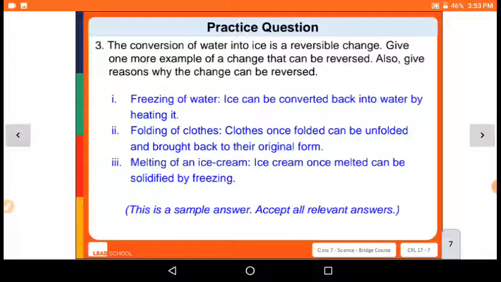Melting of ice, ice cream once melted can be solidified by freezing. So these are the examples. You can write your own examples also. These are the three examples, because freezing of water, folding of clothes and melting of ice, all these reactions are reversible. We can freeze water again into ice and ice into water. We can fold the clothes and unfold the clothes. We can melt the ice cream and then again freeze it to solidify it.